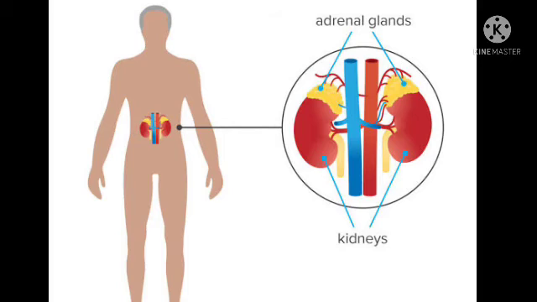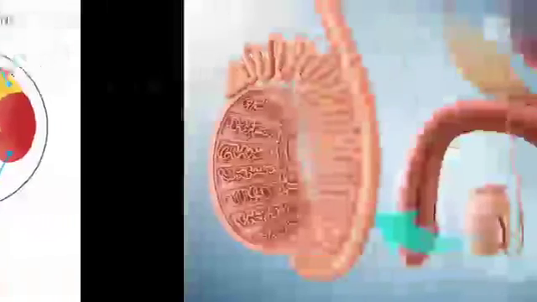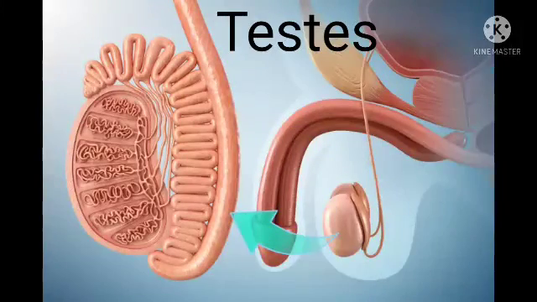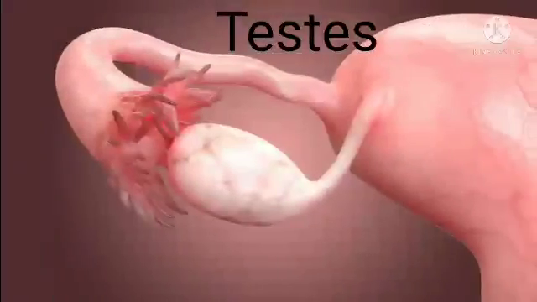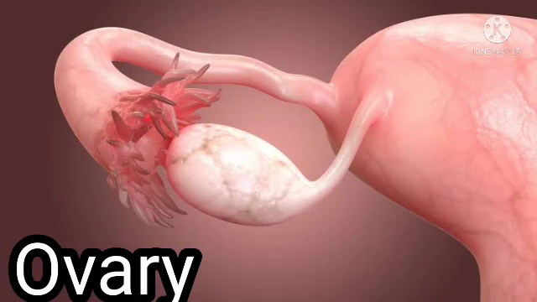Seventh one is adrenal glands. It releases adrenaline. Testes. It produces testosterone. It is present in males. Ovary. It produces estrogen and progesterone.